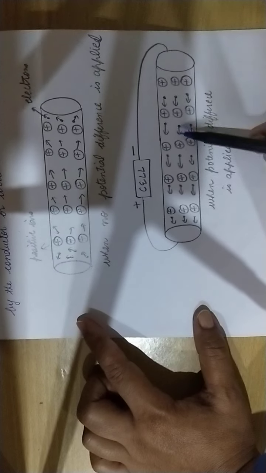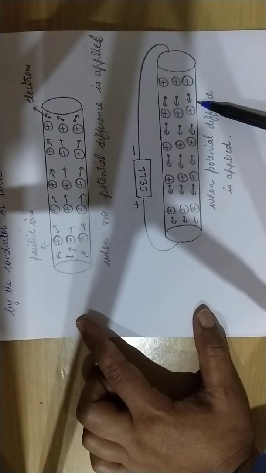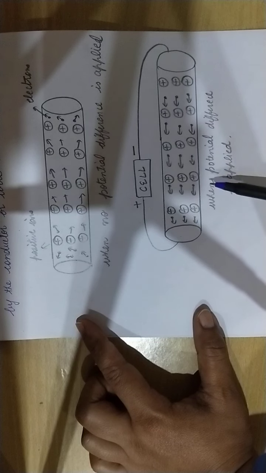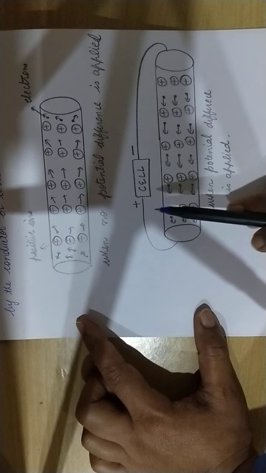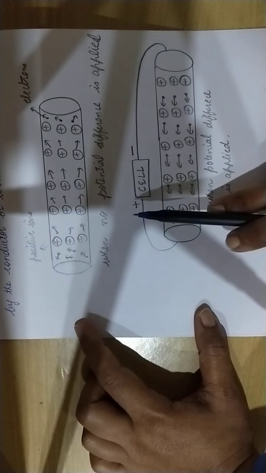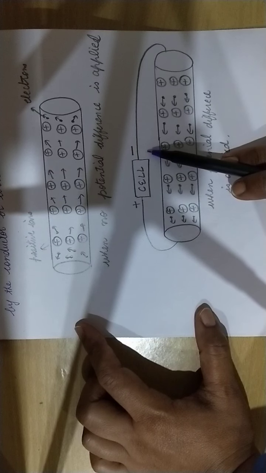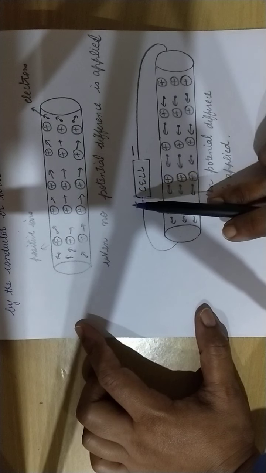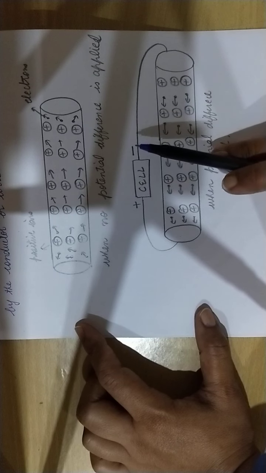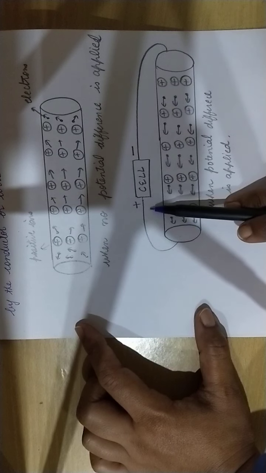After some time we connect a cell with the metallic wire. As I told you in an earlier class, electrons will flow from the negative to the positive terminal, and the flow of current will take place from the positive terminal to the negative terminal, right?